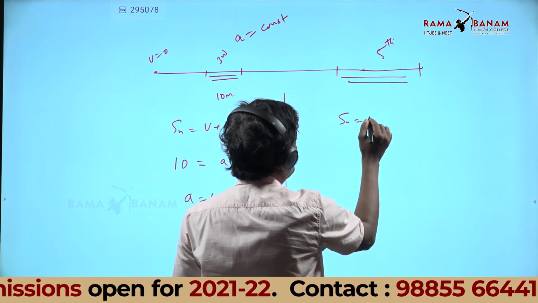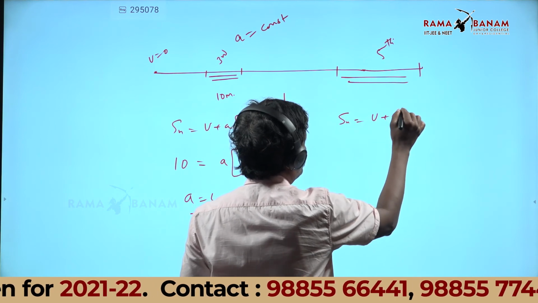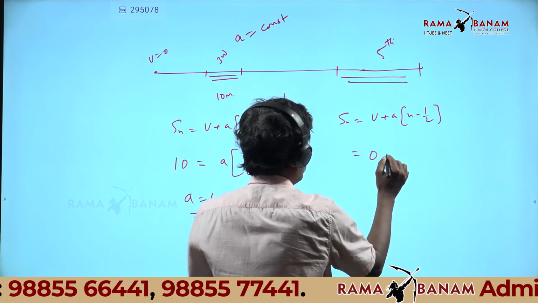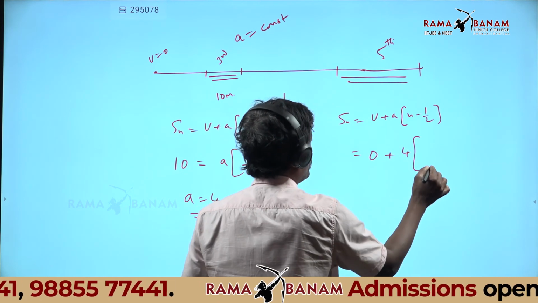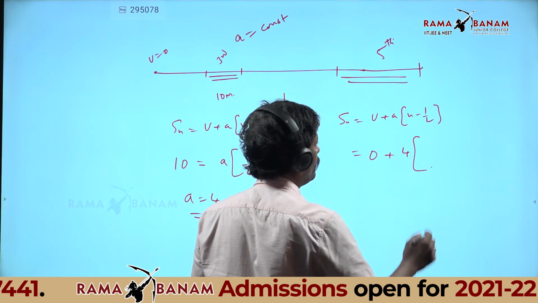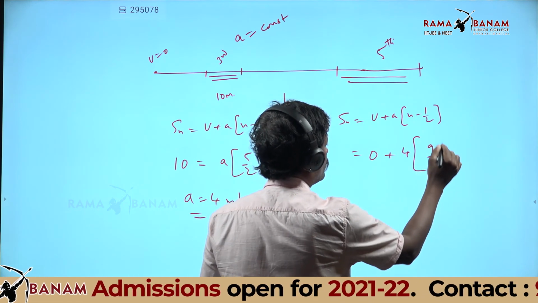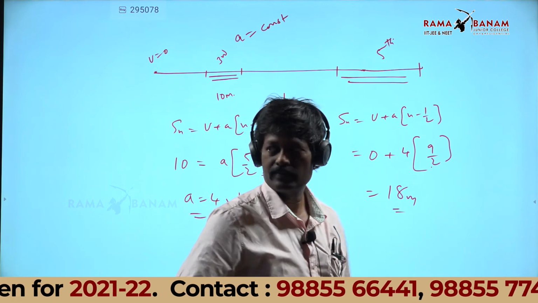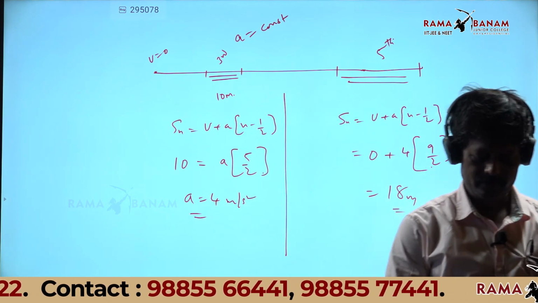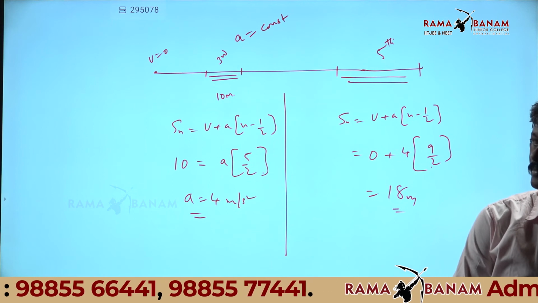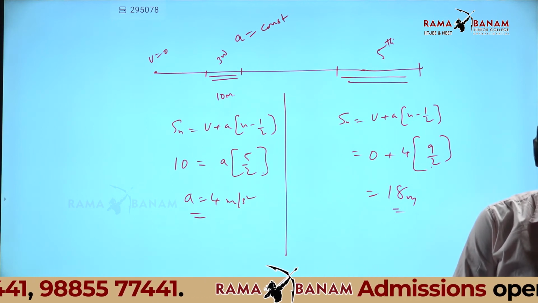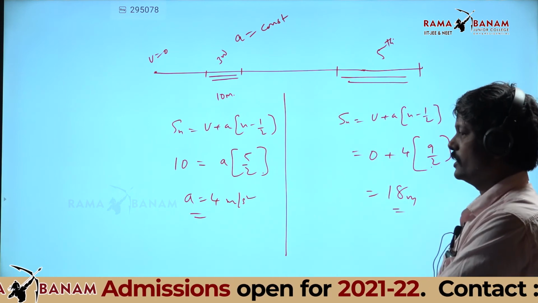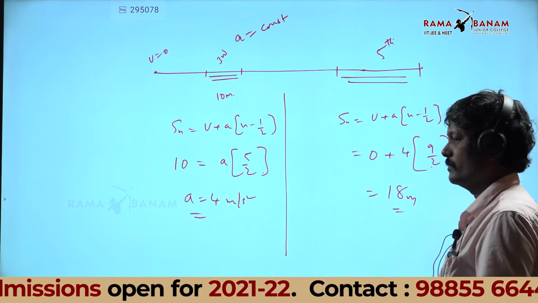Sn equals u plus a into n minus half. u is 0, starting from rest. a is 4. n minus half: 5 minus half is 4.5, which is 9 by 2. So 18 meters. All of you write that down. So option 1 there: displacement in the fifth second is 18 meters.